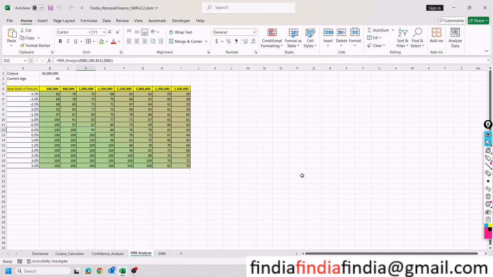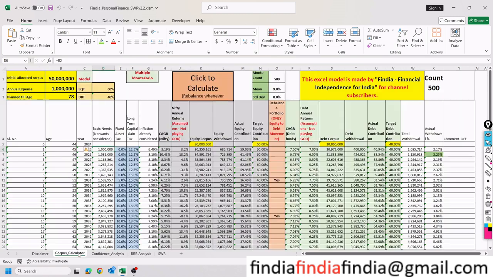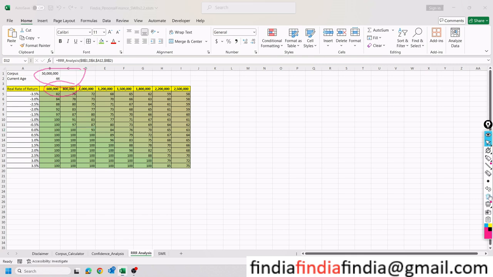Some of the viewers of this community have commented saying that we do not need such a big calculator. Anybody can say that this 5 crores corpus with 10 lakh rupees can last for a very, very long duration if we just consider a 4% fixed deposit and a 6% inflation. All right, that kind of analysis is done here. The comment is right. Analysis is here.